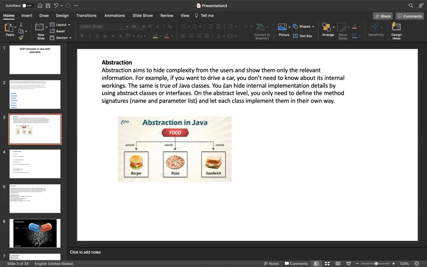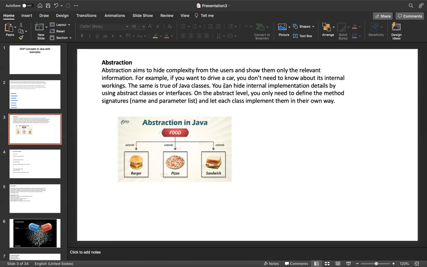For example, if you want to drive a car, you don't need to know about its internal working. While driving, you only need to drive. You don't need to know how the car is internally working. That is called abstraction. Only the steering is visible to you, and the internal working is hidden. It's not visible outside. That is called abstraction.